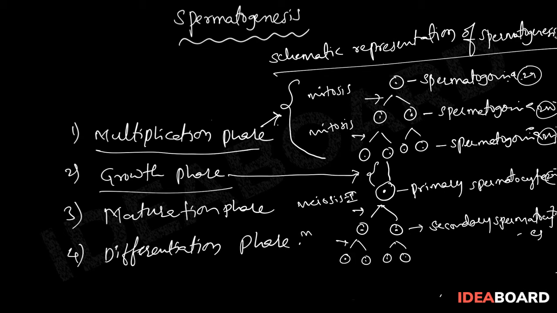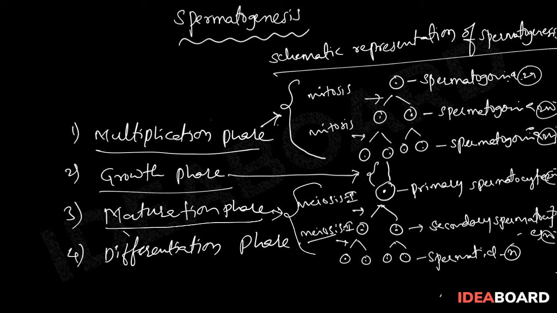The second meiotic division is equal to mitosis, or the equational division, and it develops into haploid spermatids. So the production of spermatids from the primary spermatocyte by meiosis 1 and meiosis 2 occurs in the maturation phase. After the maturation phase, from each spermatid, the sperm will develop.